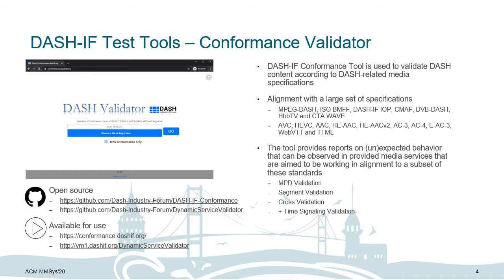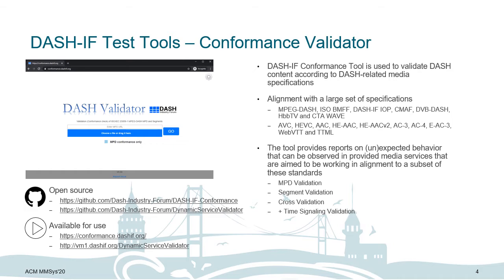The tool also comes with an easy-to-use and interactive web interface, as you can see on the left side of this slide. And it provides reports in runtime on expected or unexpected behavior that can be observed in the provided media services that are aimed to be working in alignment with a subset of these standards.